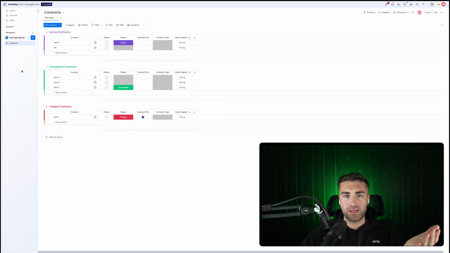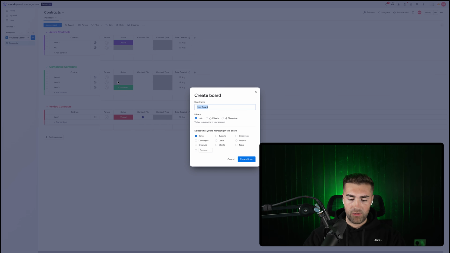The next thing that we're going to want to be thinking about is how do we manage the payments or the expected or anticipated payments for this particular project. Okay, so in order to do so, what I would do is I would add another board, and this board will be our payment phases. I don't know, what else can I call it? Phased payments, payment structure, payment terms, I like that one. So obviously every contract will have payment terms. Again, you've got your privacy options, and then I'm just going to put payment terms in the terminology that we're using, and then go ahead and create another board.